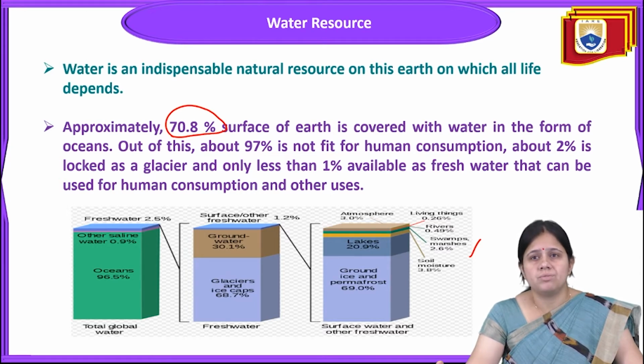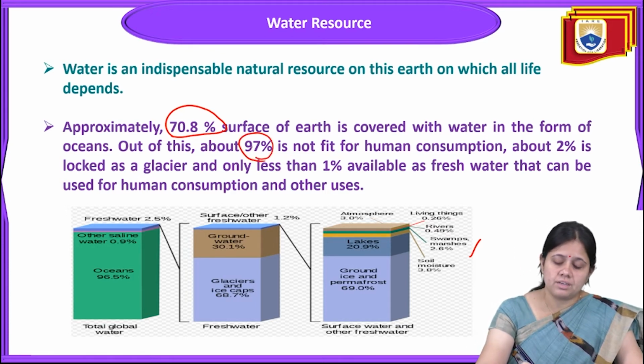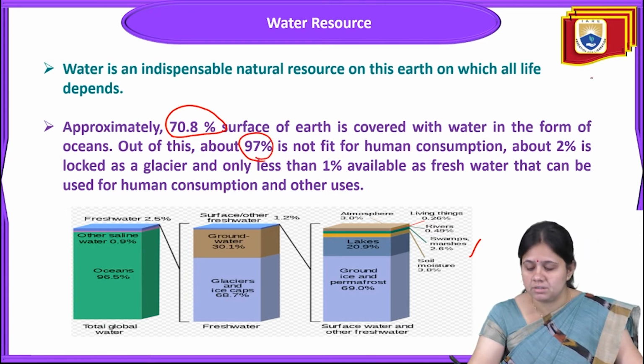Of this, about 97% is not fit for human consumption, as ocean water is saline. Now comes the rest 3%.